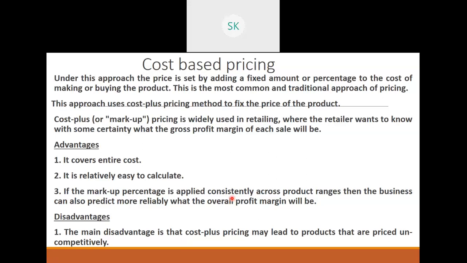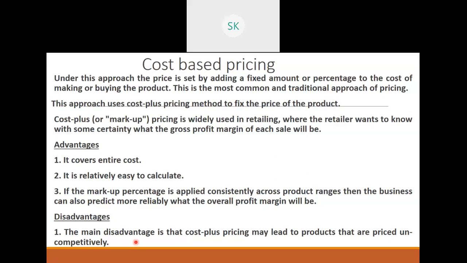They have body wash, liquid body wash, then they have hand wash, body lotion, some cream, many multi-purpose creams. Now for all of these products, if I keep cost based pricing, it's easy for me to say, okay, overall my profit margin is 30%, overall my profit margin is 35%. So I can easily calculate the profit percentage.